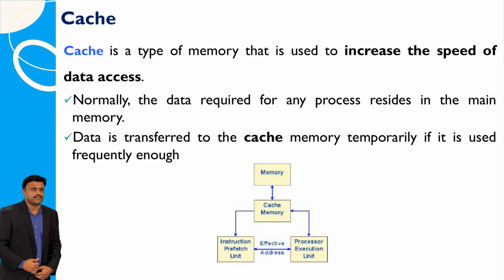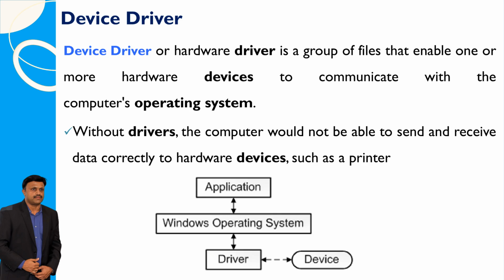Cache is a special kind of memory that helps make getting data faster. Usually, the data needed for a task is kept in the main memory. But if some data is used a lot, it's moved to the cache memory temporarily. This way, the computer can access it quickly whenever it's needed. A device driver, also called a hardware driver, is a set of files that helps hardware devices talk to the computer's operating system. Without drivers, your computer wouldn't know how to send or receive data from hardware devices like printers. They're like translators that make sure everything works smoothly between your computer and its hardware.